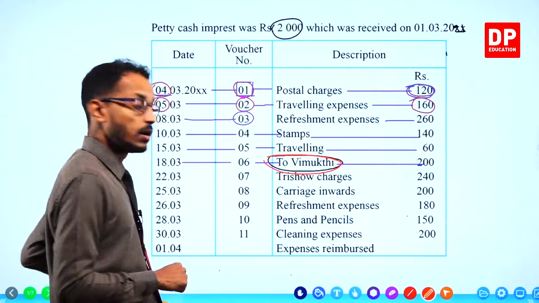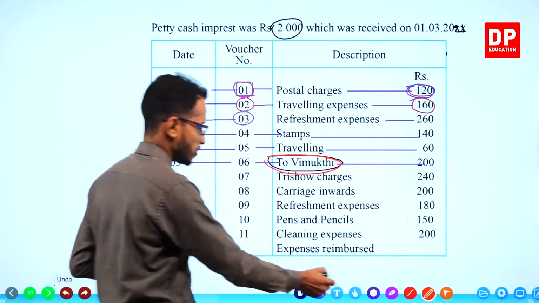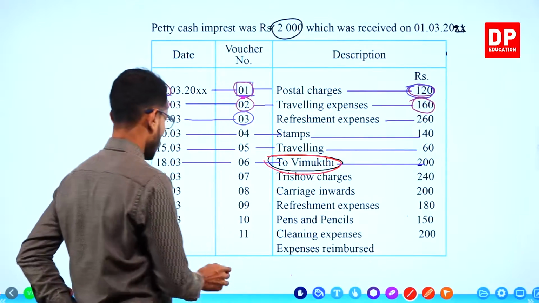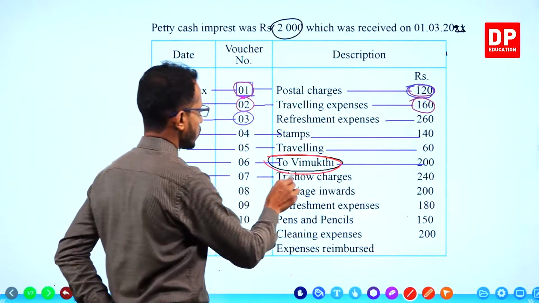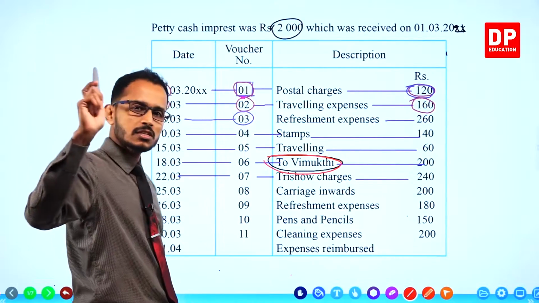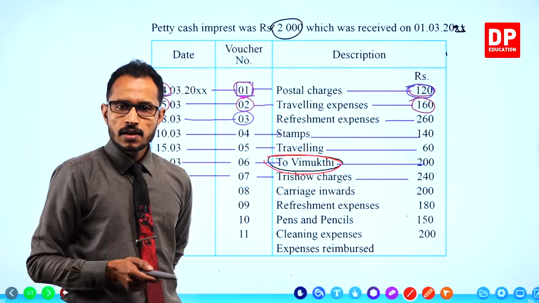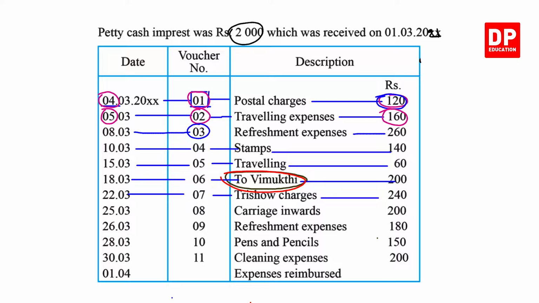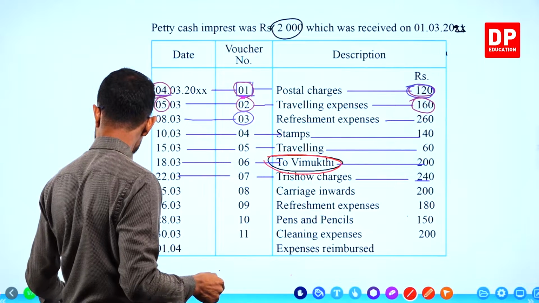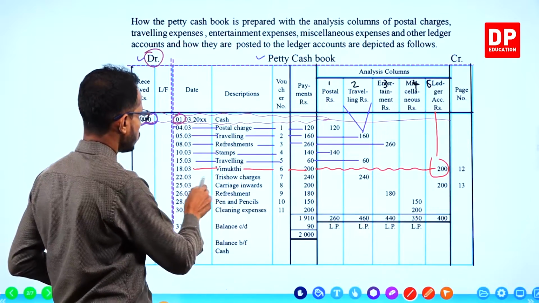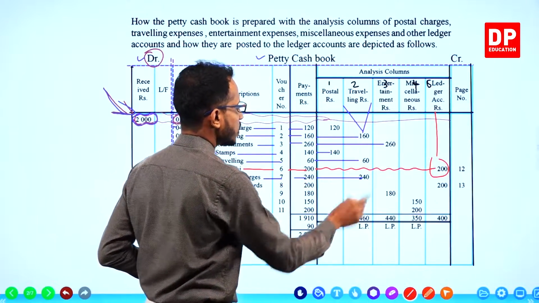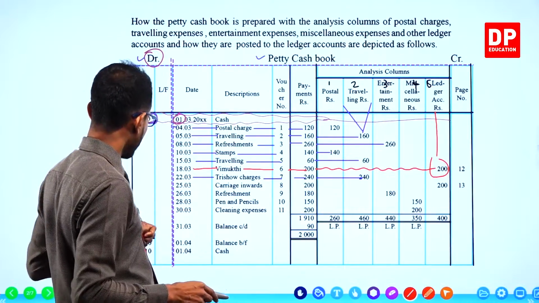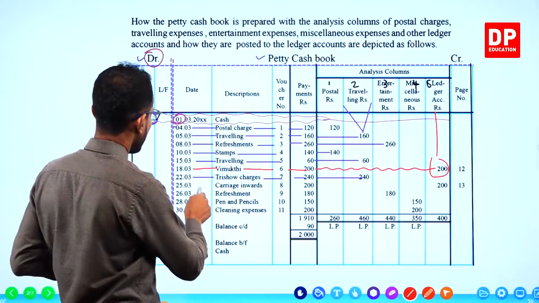Next payment. What is the next payment? Voucher number 7, try-show charges. Guess to which analysis column this should go. Try-show charges. Of course, obviously, traveling expenses. 240 try-show charges should go to traveling expenses. Let's just check what other expenses are there. One more is there.